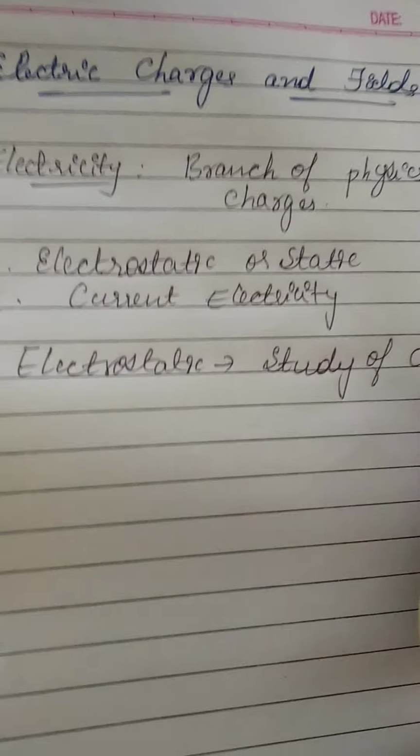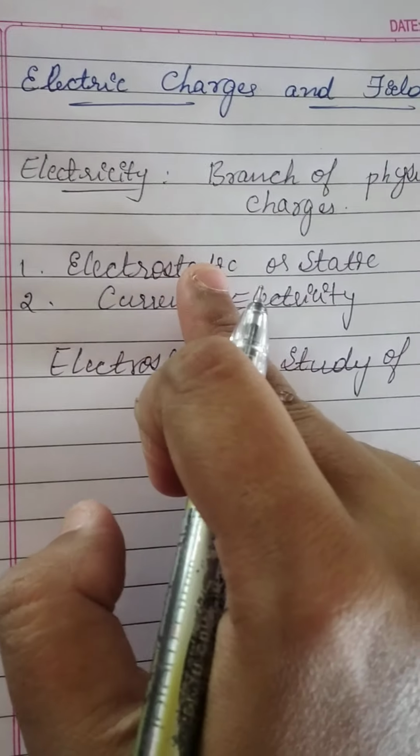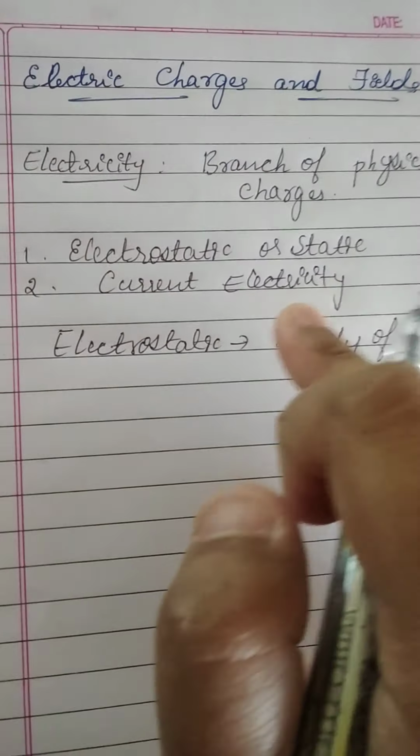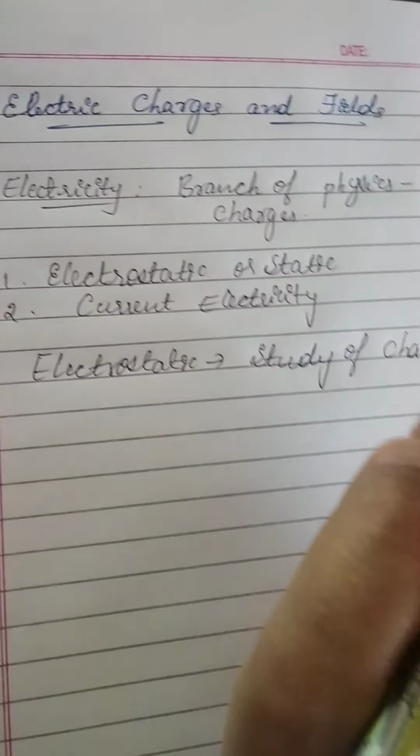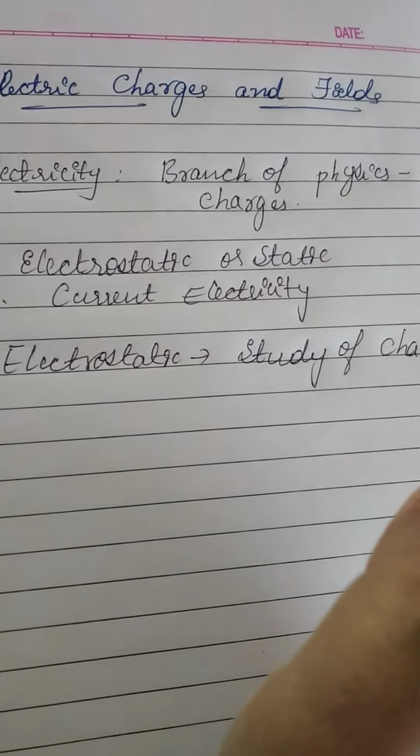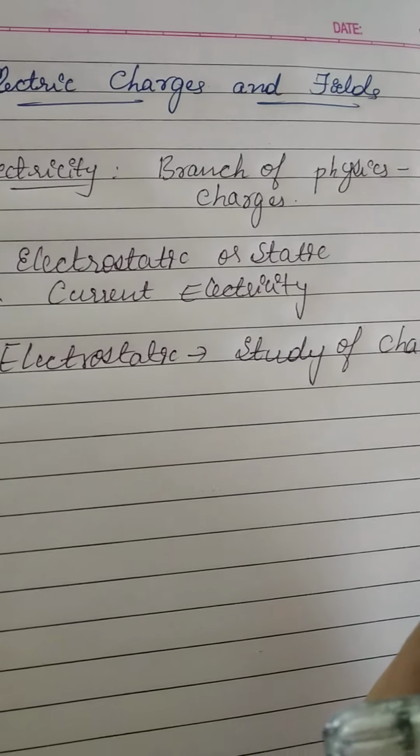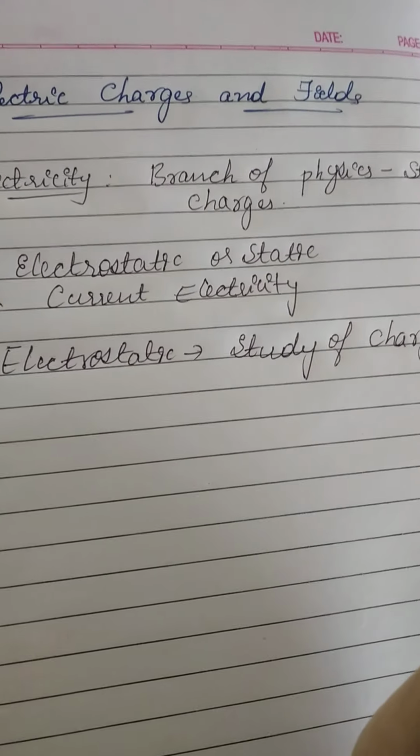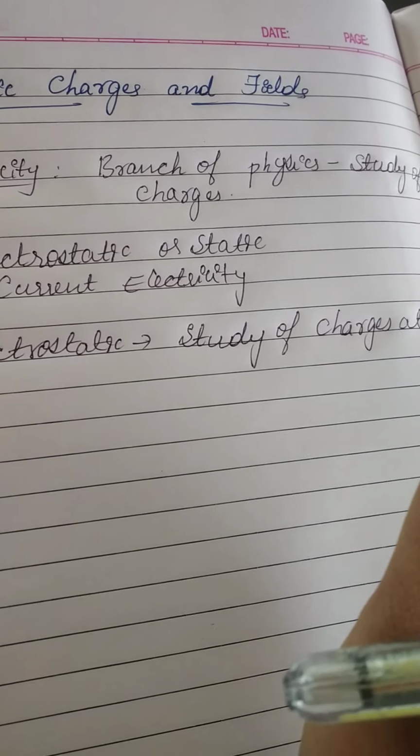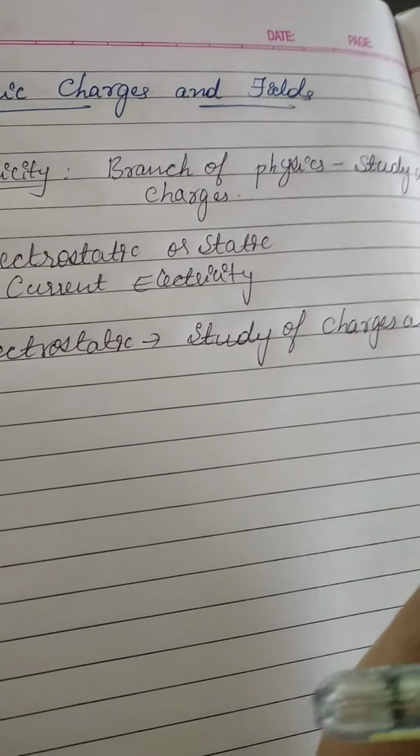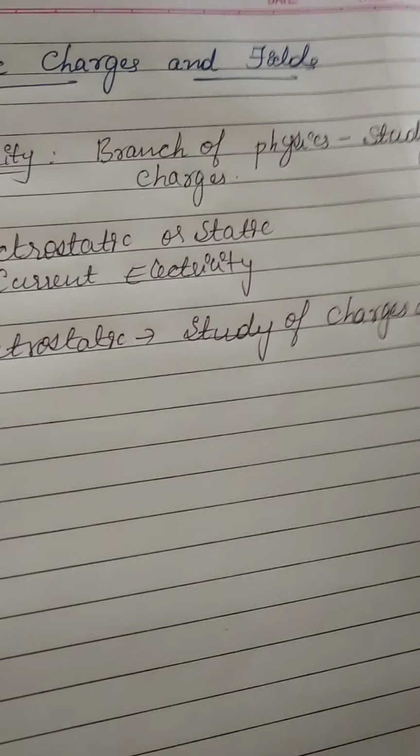So there are two types of electricity: electrostatics or static electricity, and current electricity. In mechanics, which we learned in the first year, static means we study the properties of particles at rest. So electrostatics means we study charges at rest, and the properties of charges at rest.